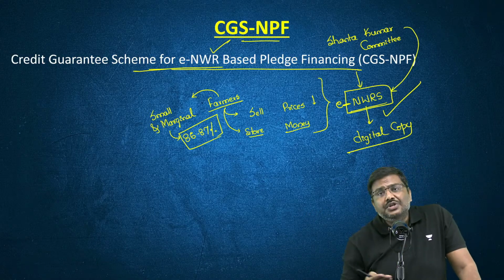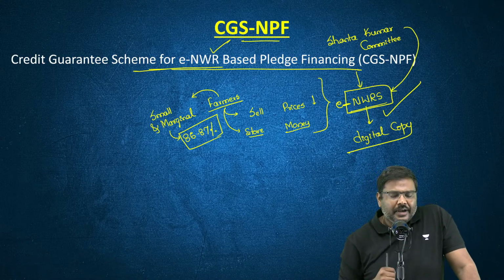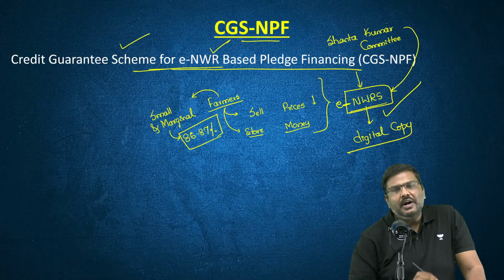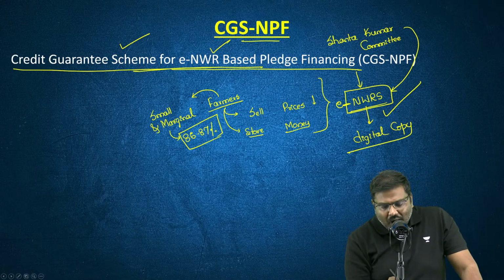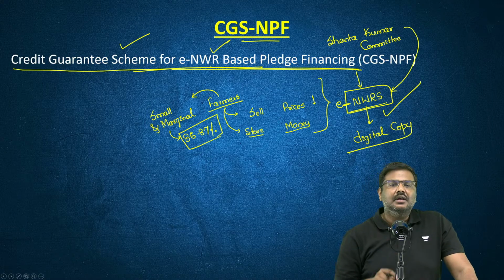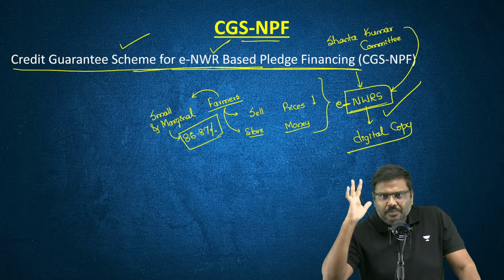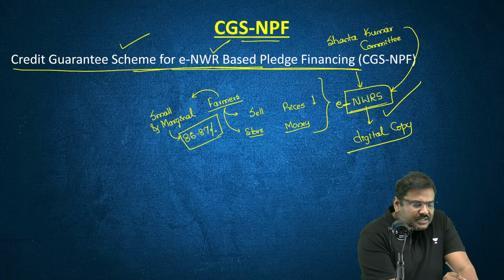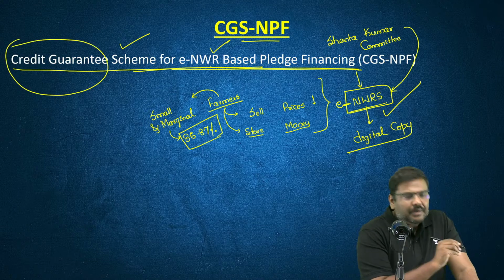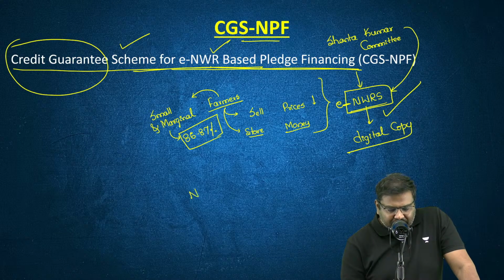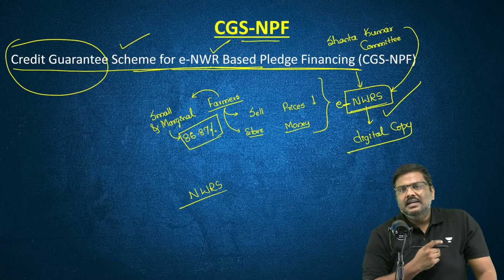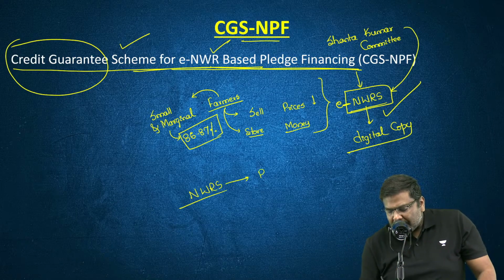So what is the solution to this? The government of India has launched an initiative called the Credit Guarantee Scheme for ENWR based pledge financing. What will happen under this? Listen to me carefully. The concept of credit guarantee is very simple. Let's say I'm a farmer. I will deposit the electronic NWRS and take a loan from a bank.